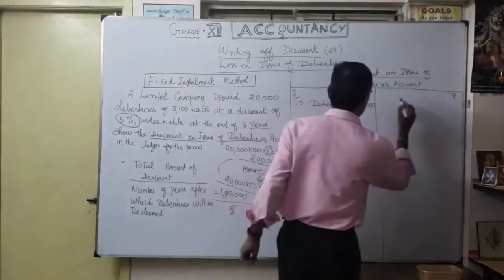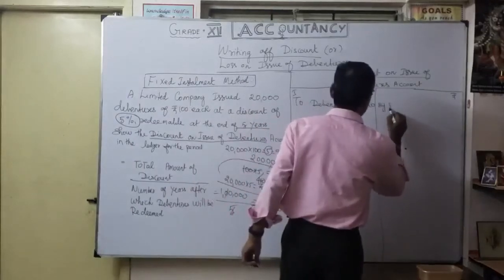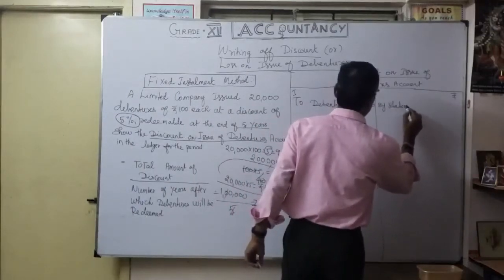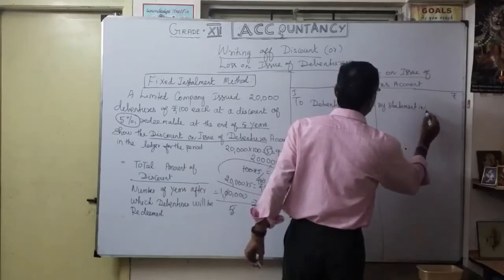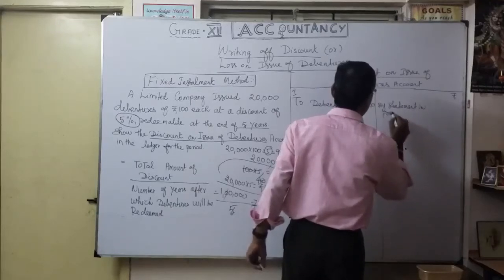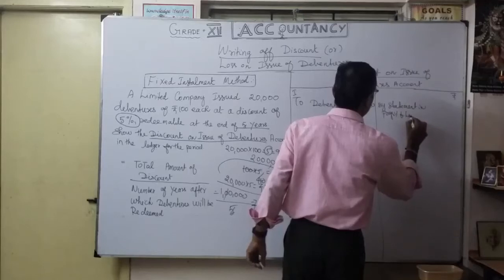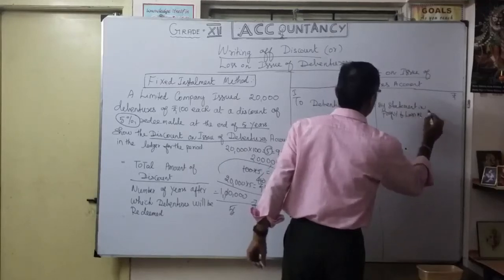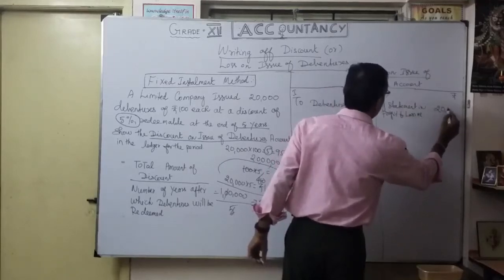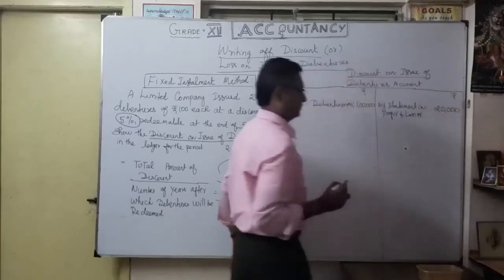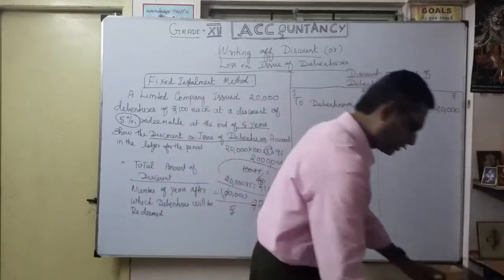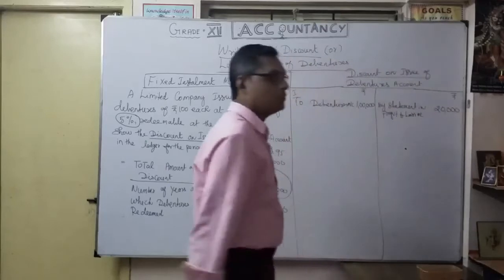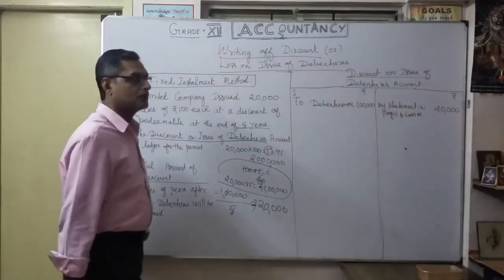Where? In the capital loss account. That's why I am going to show it by statement of profit and loss account, only 20,000. Now the balance money I carry over for the subsequent year.